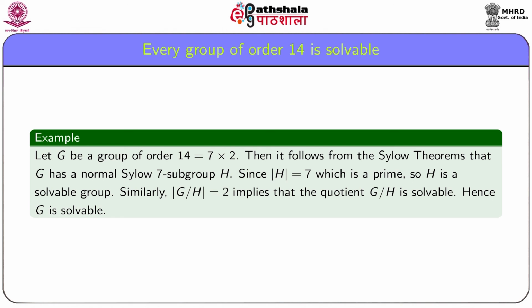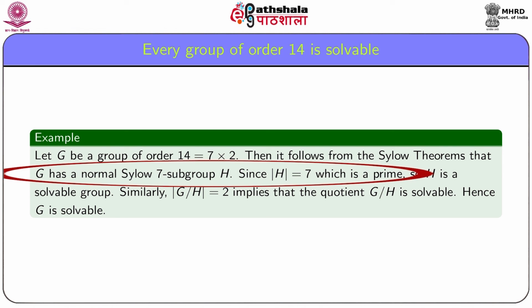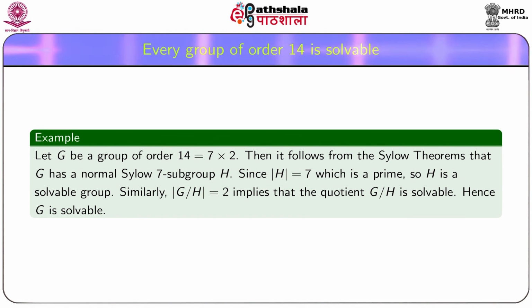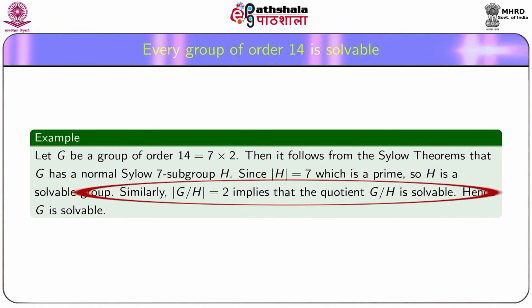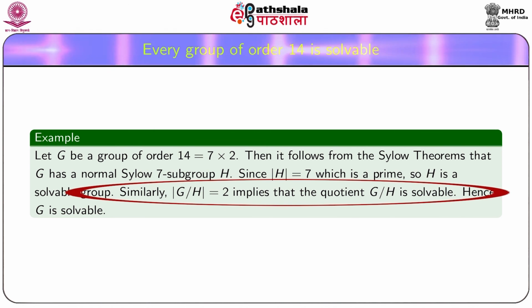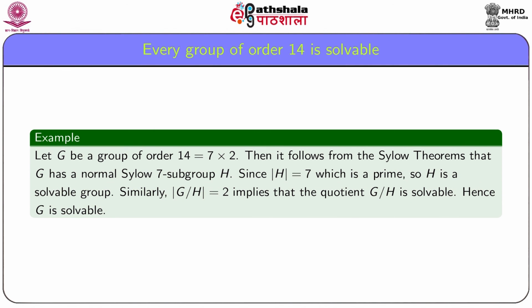Then it follows from the Sylow theorems that G has a normal Sylow 7 subgroup H. Since order H equal to 7, which is a prime, H is an abelian group and hence solvable. Now, order of the quotient group G by H equal to 2, which is also prime. Hence, both H and G by H are solvable, and it follows that G is a solvable group.